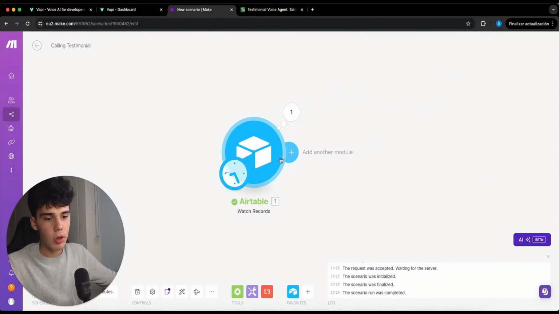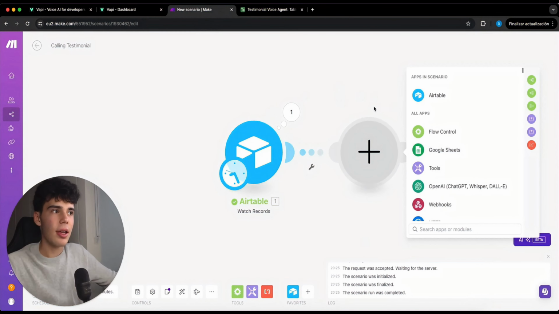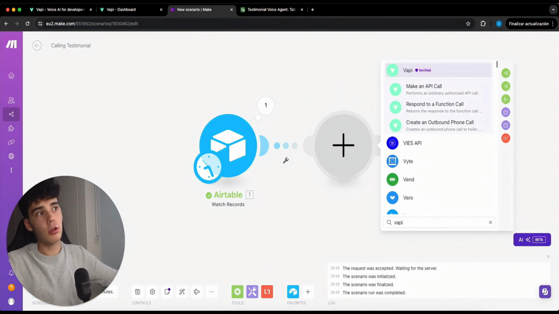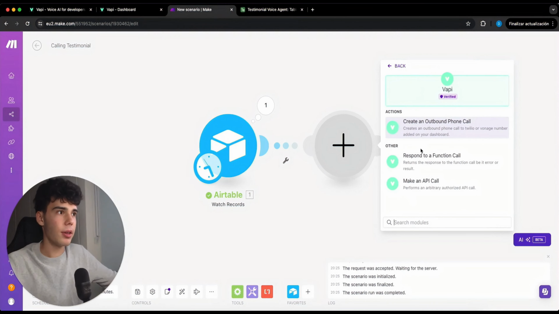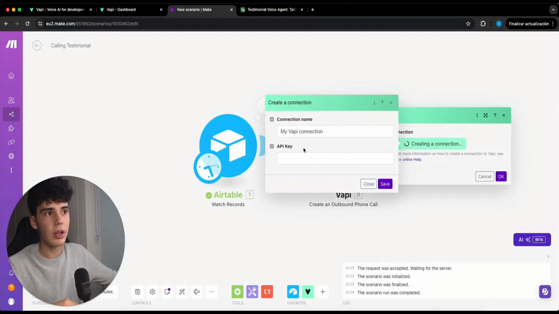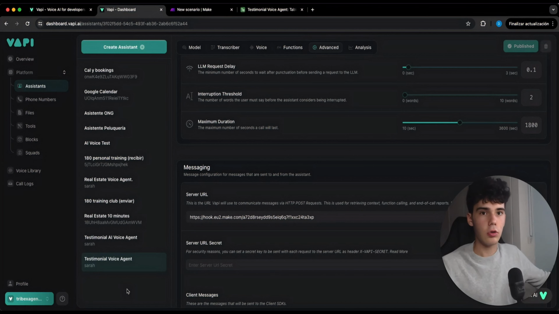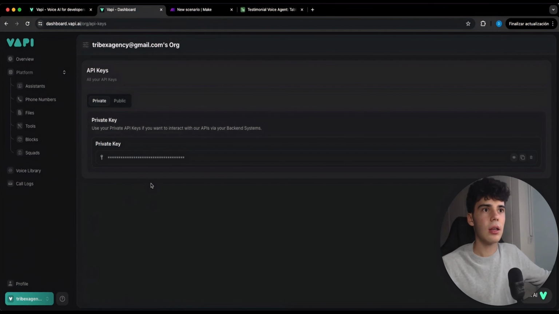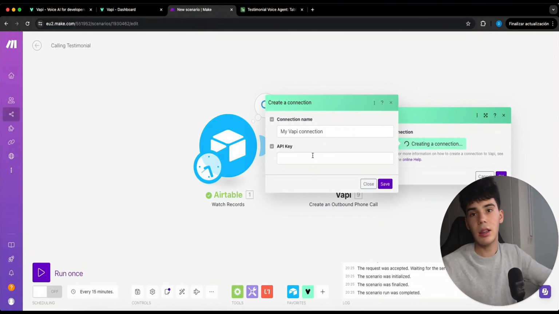Next step will be to include the Vapi module in here. We're gonna create an outbound phone call. Here you will have to click on create a connection and provide your API key from Vapi. You will have to go to API keys, select and get the private API key, and paste it in here.